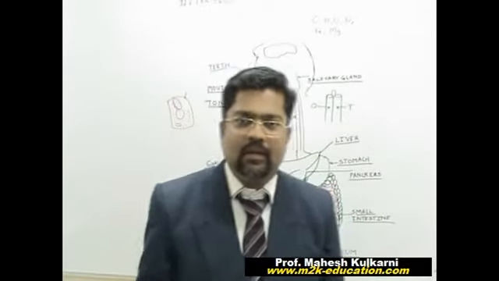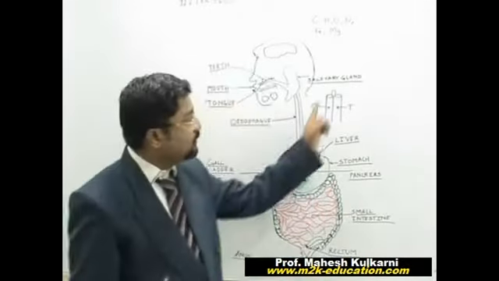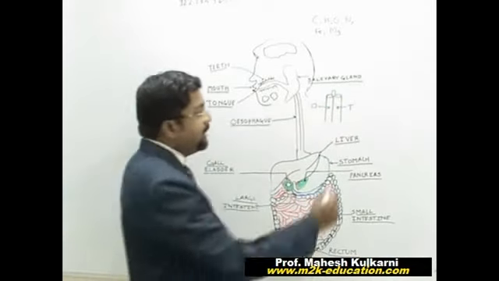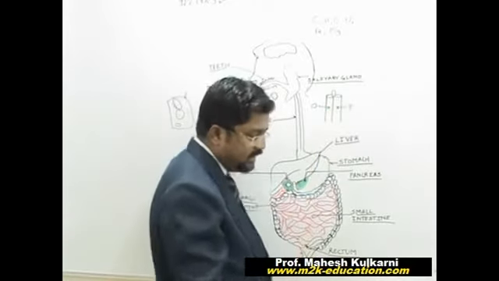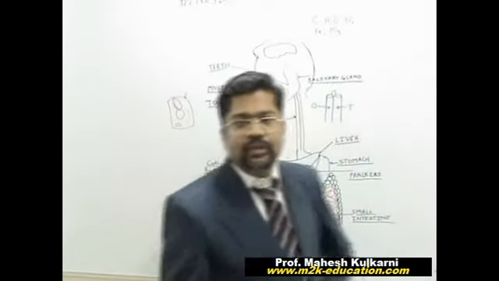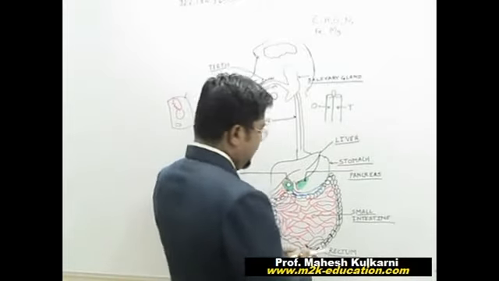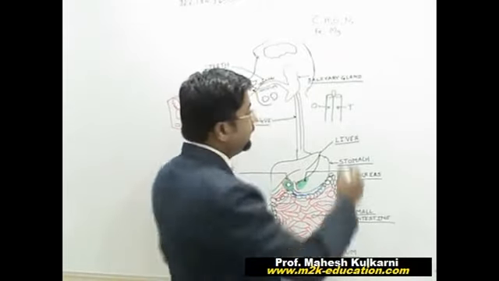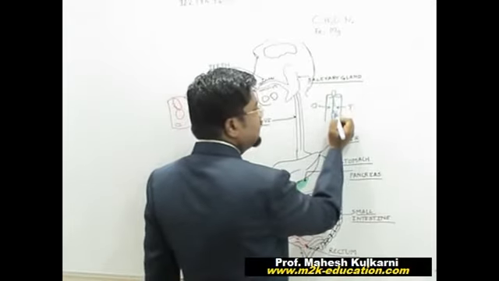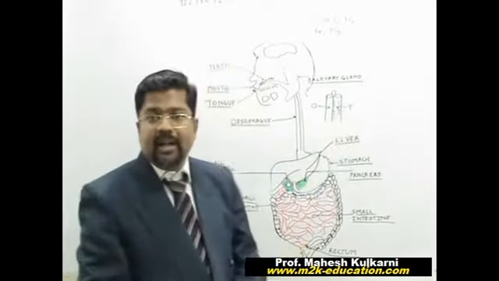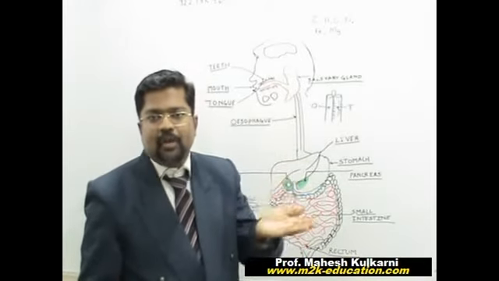A minor mistake can lead food particles to enter the trachea. But the epithelial cells are here. Epithelial means lining cells. So these lining cells present here in the trachea are called ciliated epithelium. It has hair-like projections, and these hair-like projections push the object up.